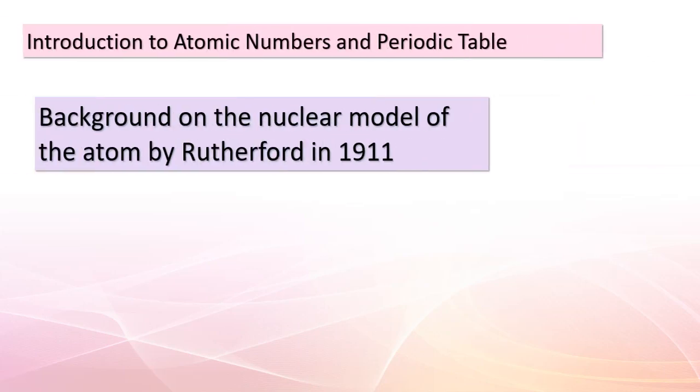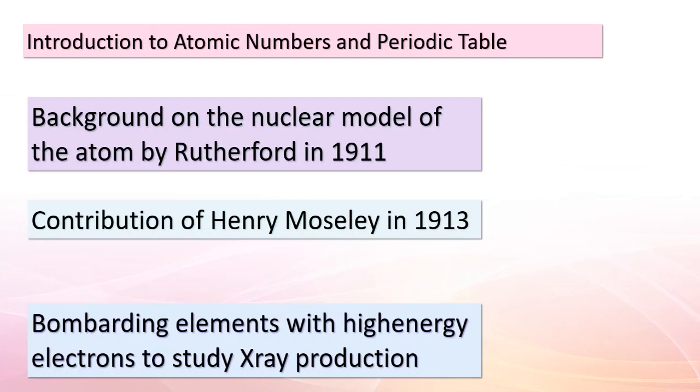Good day, students. Today, we're going to delve into the world of atomic structure and the brilliant contribution made by physicist Henry Moseley. Back in 1911, Ernest Rutherford proposed the nuclear model of the atom, which laid the foundation for our understanding of atomic composition. However, it was in 1913 that Henry Moseley made a significant advancement by introducing the concept of atomic numbers.